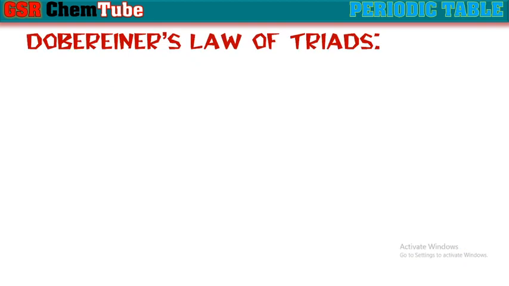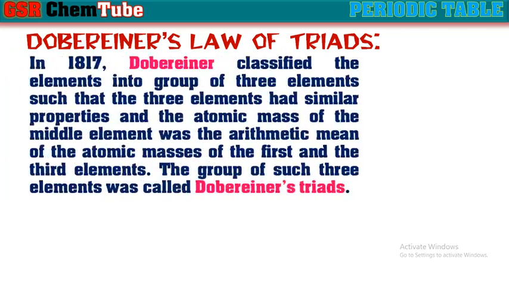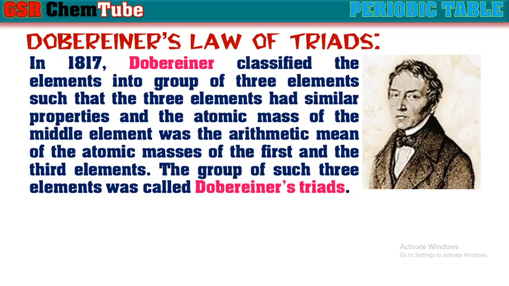Next, Dobereiner's law of triads, or Dobereiner's classification. In 1817, Dobereiner classified the elements into groups of three elements such that the three elements had similar properties, and the atomic mass of the middle element was the arithmetic mean of the atomic masses of the first and third elements. The group of such three elements was called Dobereiner's triad.